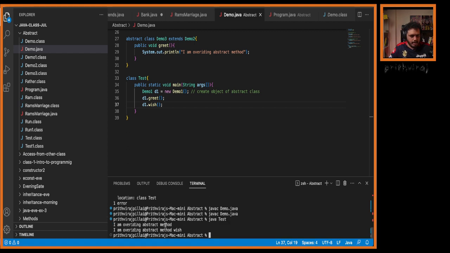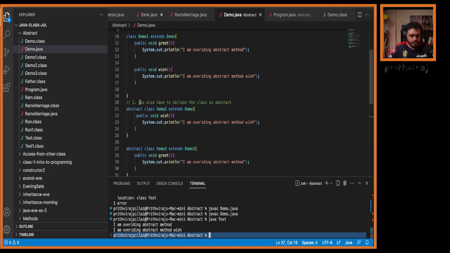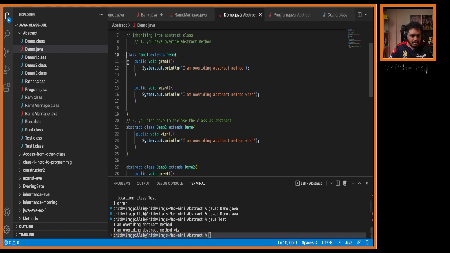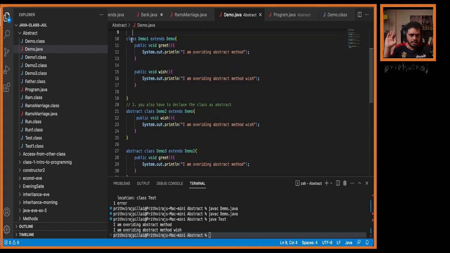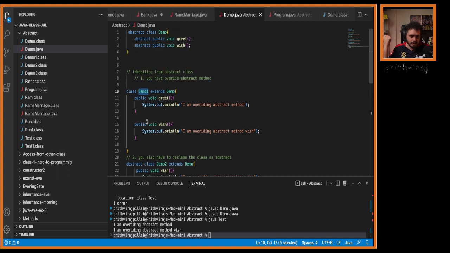Okay, I'm overriding the abstract method greet and I'm overriding the abstract method wish. Got it? So here, see, we only cannot create an object if the class is abstract. Now this demo class, we have a contract, right? Either you declare yourself as abstract or you have to override the method. Now here we are overriding the method. That means this is no issue. We will not get any compilation error. That means I can create an object, right? This is a normal class, normal subclass. So I can do it. Understood? Got it? Okay, cool.